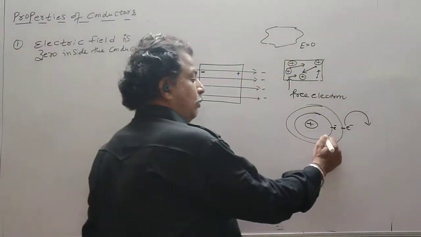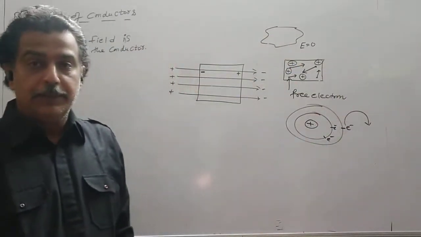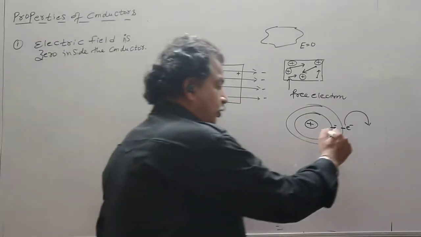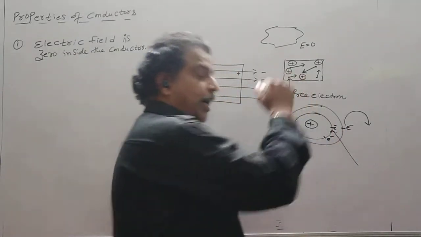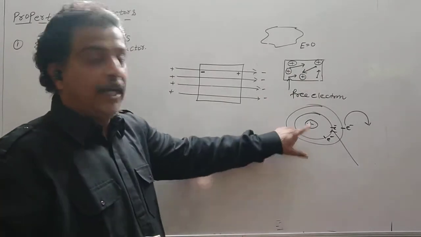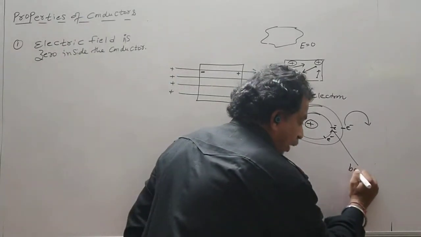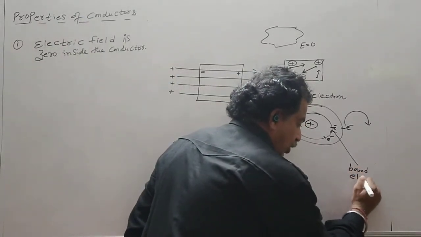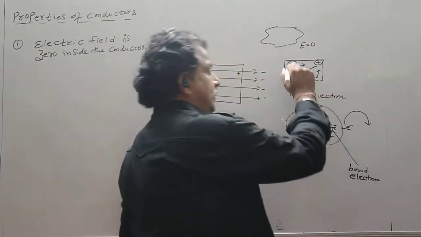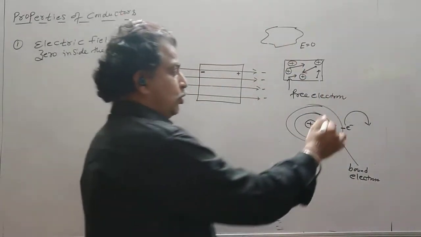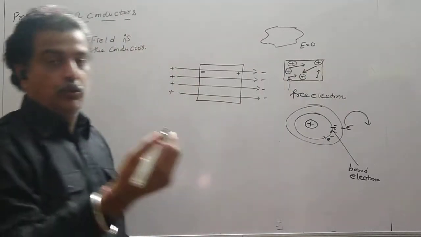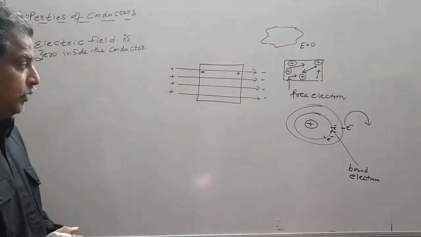Let this innermost orbit have 2 electrons. These electrons which are still attached with the ions or the atom are called bound electrons. So you see the terminology. This ion consists of bound electrons, and these electrons are free, so they are in random motion.